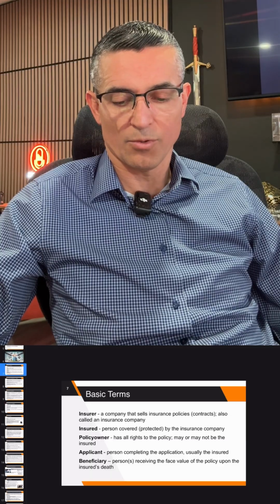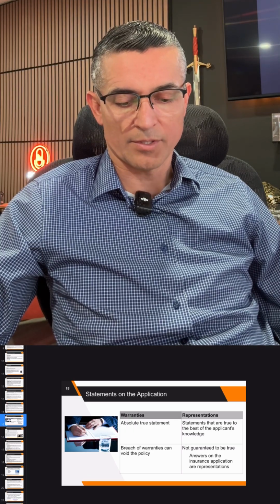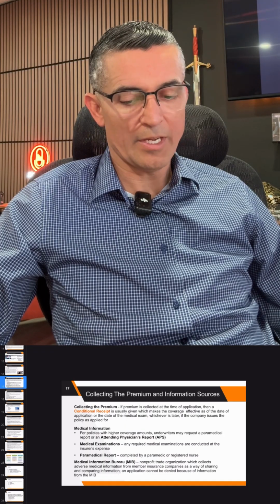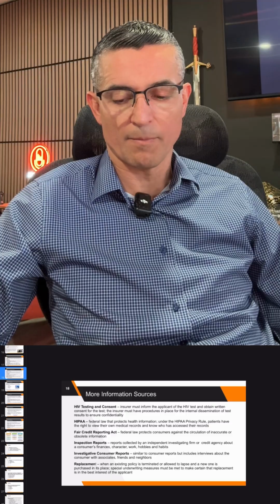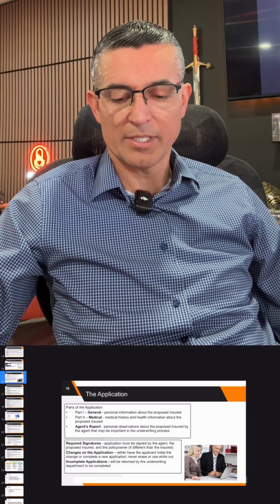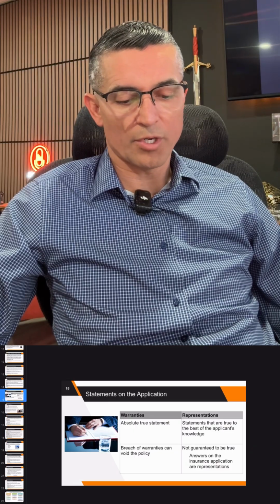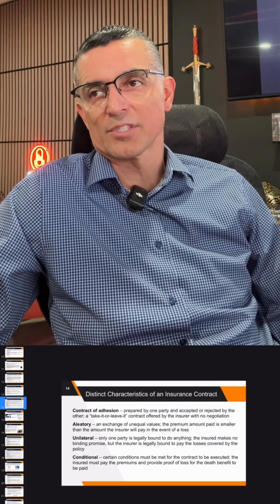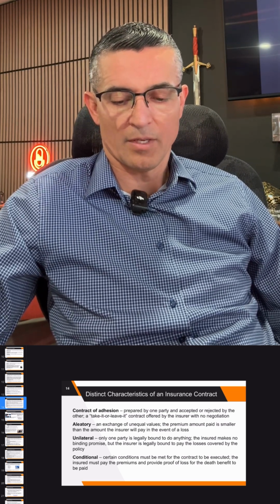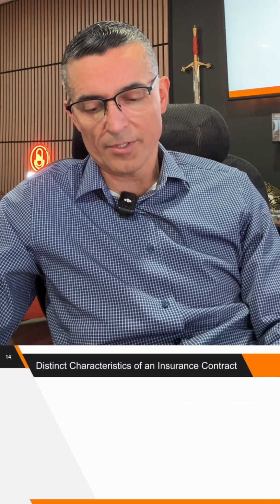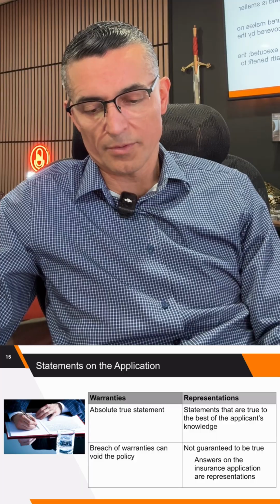Let's go over the cool little charts, because that's really cool the way this PowerPoint describes it. You're gonna have to memorize the terms in chapter 1, okay? Like hazard, representations, warranties, all this stuff, aleatory, unilateral, conditional. These are just vocabulary words you just have to memorize, you know. Can you explain the aleatory and the unilateral one more time? Okay, unilateral first.